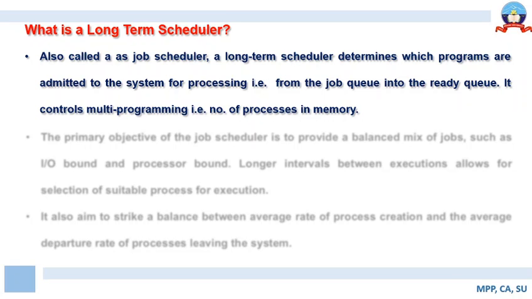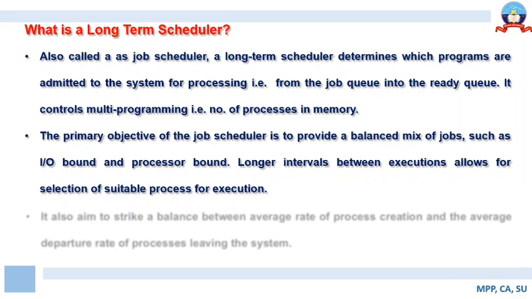Okay, so this is the way the long-term scheduler controls multiprogramming, because it has a very significant role to play in deciding the number of processes that may enter into the main memory, which will then be executed by the processor. So the primary objective of the job scheduler is to provide a balanced mix of jobs. We have learned that there are different types of jobs, for example, IO bound jobs and process bound jobs.